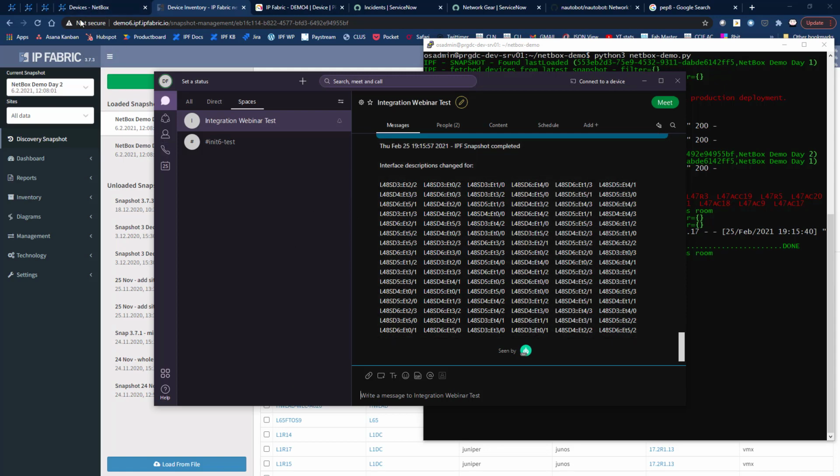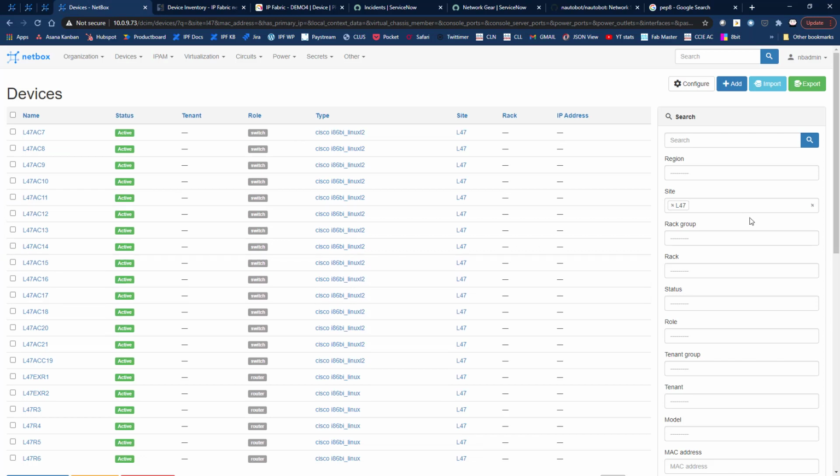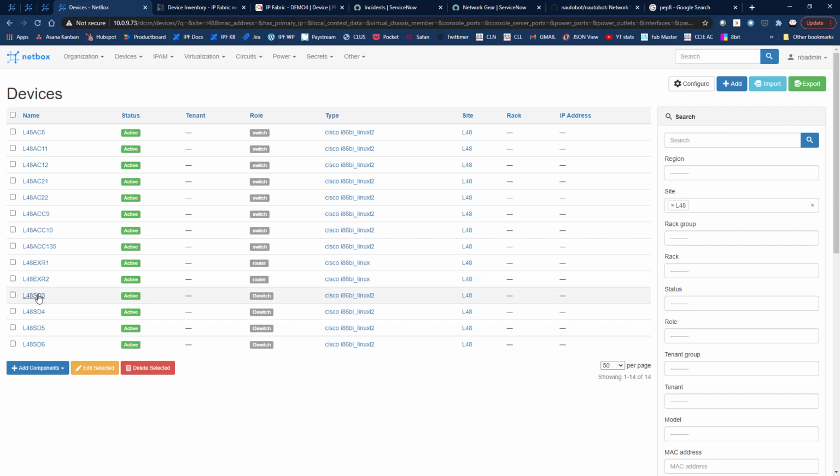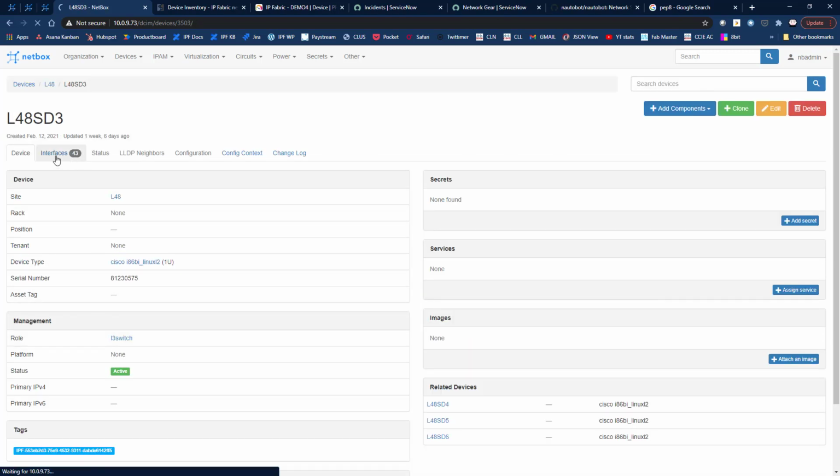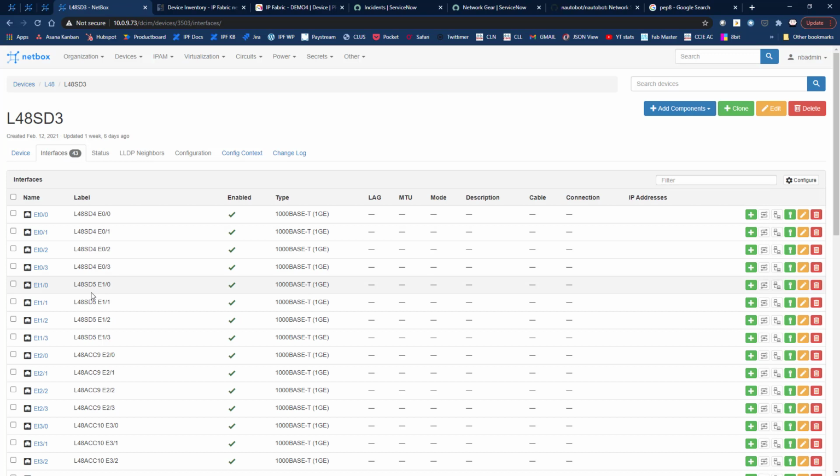So if we go into Netbox and we go back to Site48, and look at those distribution switches interfaces, we can now see that we have interface descriptions that mean something because we've retrieved the data again from the platform, and that platform was updated in its snapshot after the change was completed. So all good, we've got that data through into Netbox.